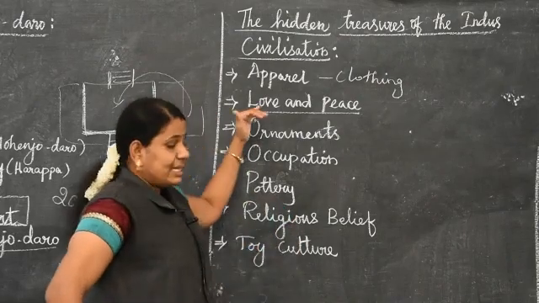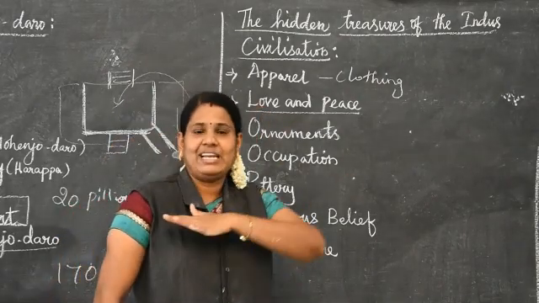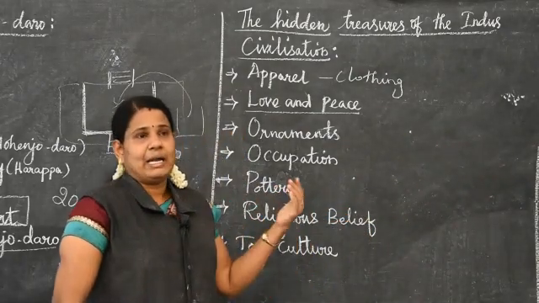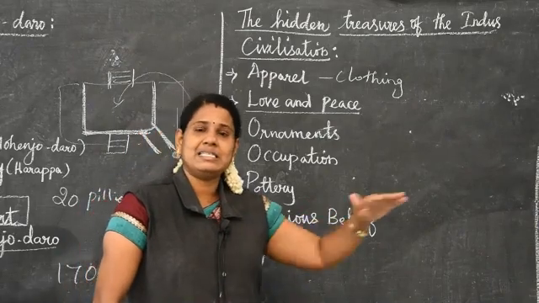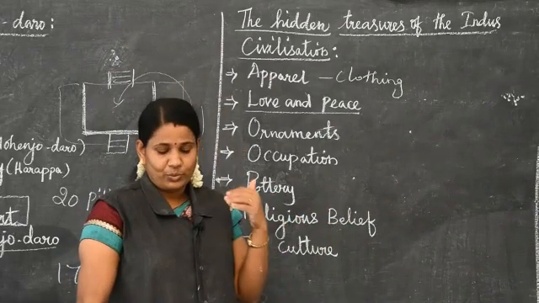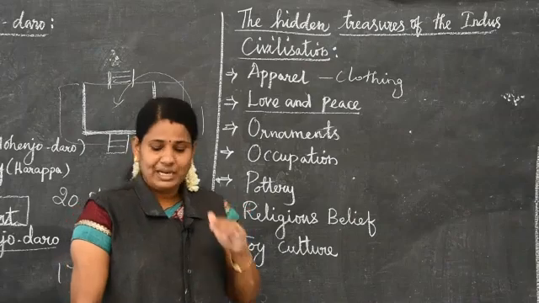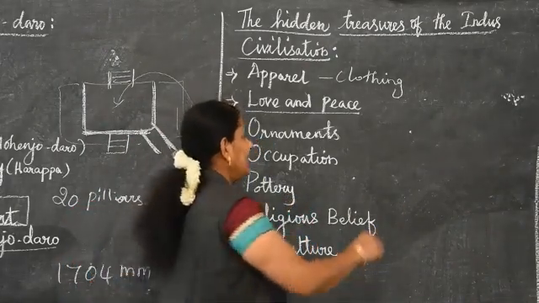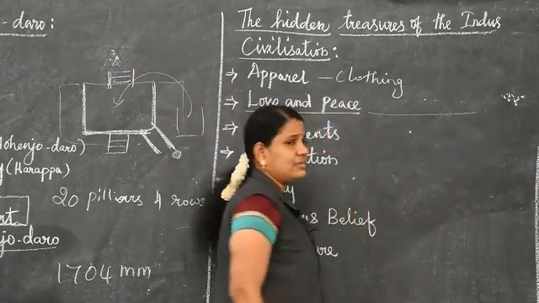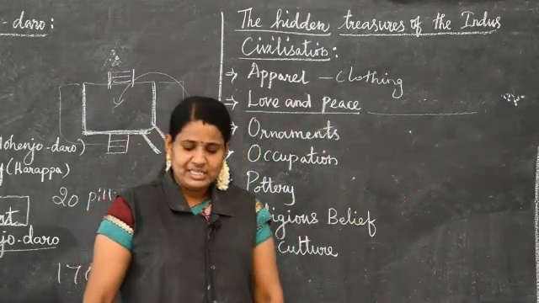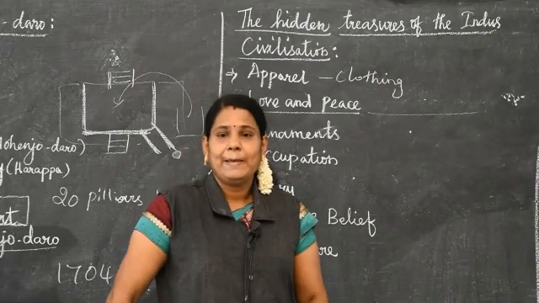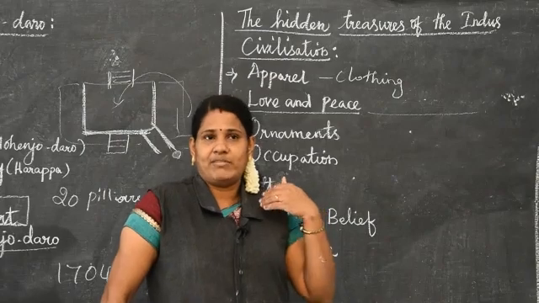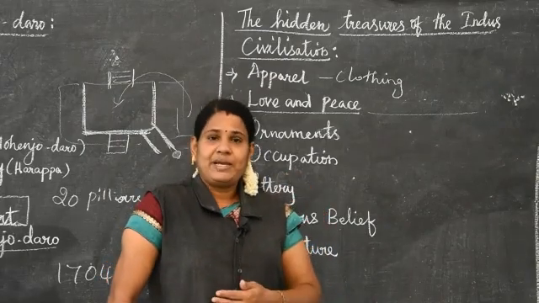The settlements were built on raised platforms. I already said that Harappa and Mohenjo-daro were the largest cities in the civilization. We can see the settlements were built on a platform and on elevated grounds. So the Indus civilization seems to have been a peaceful one. This city is one of the examples that show a peaceful civilization.